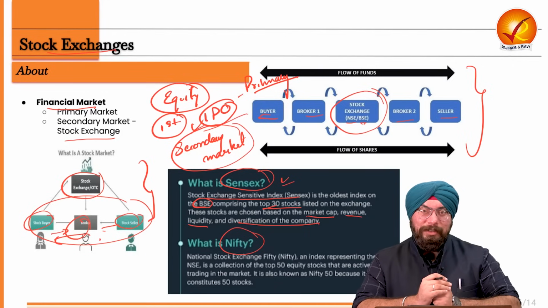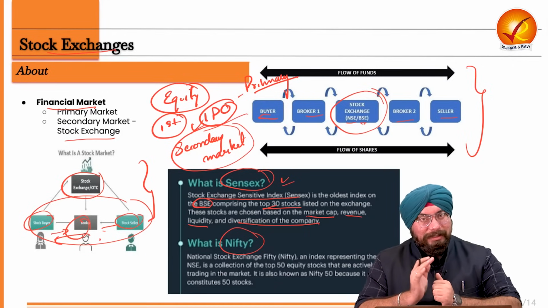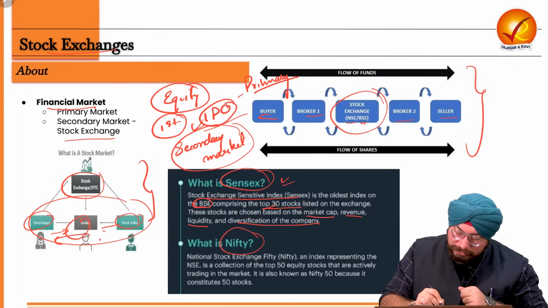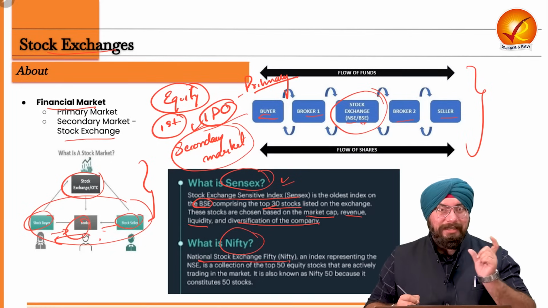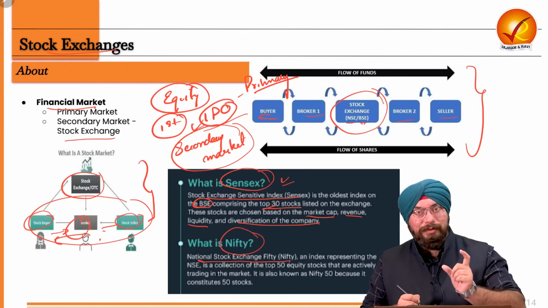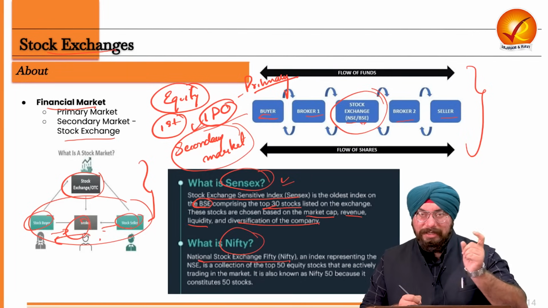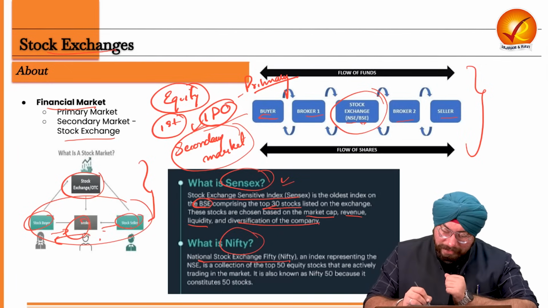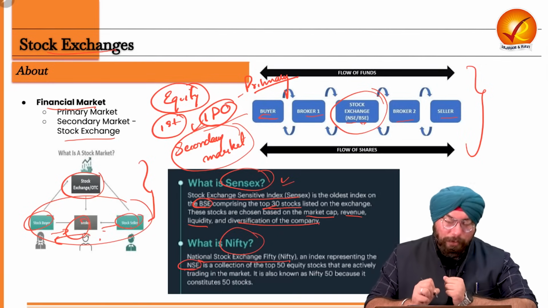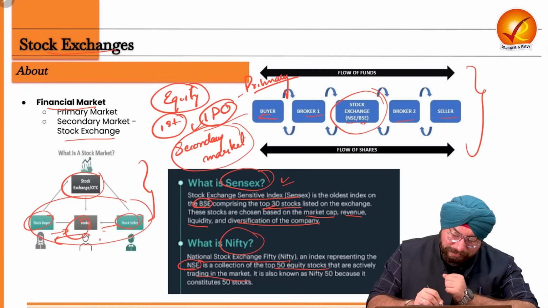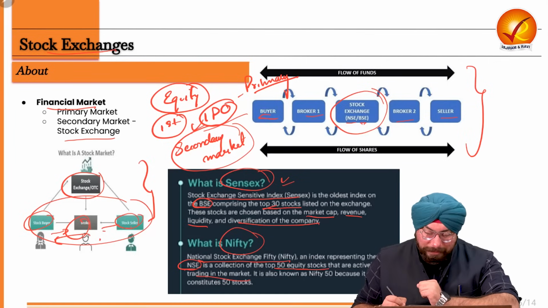Another index is your Nifty, right? Now Nifty is the stock index of the National Stock Exchange. So National Stock Exchange 50, Nifty. So how many companies? 50 companies. Sensex, how many companies? 30 companies. Nifty, 50 companies. It is an index representing the National Stock Exchange, a collection of 50 equity stocks that are actively trading in the market in the National Stock Exchange.